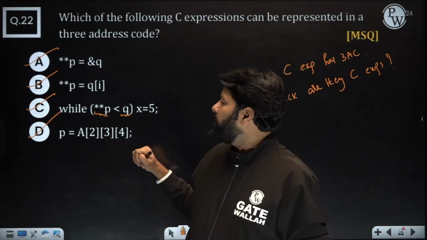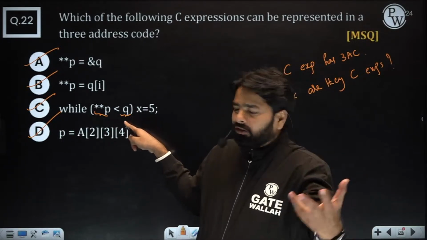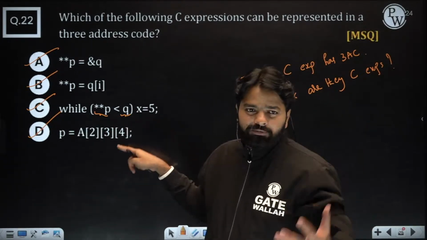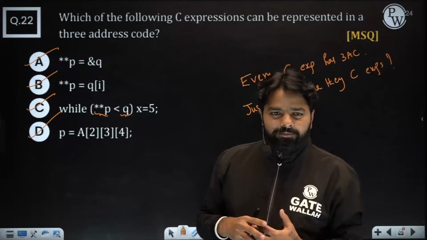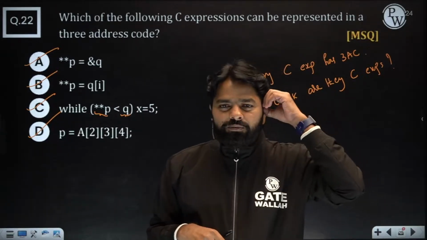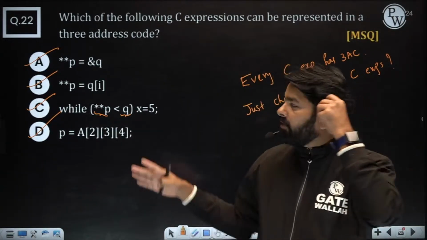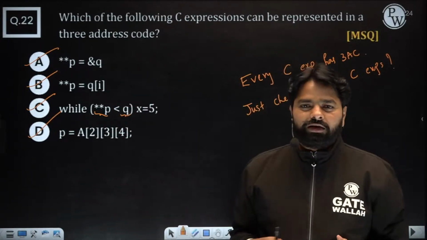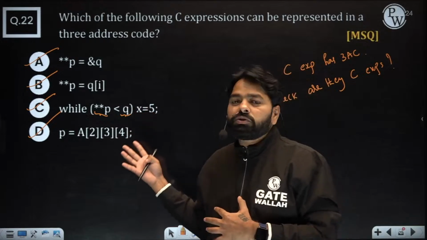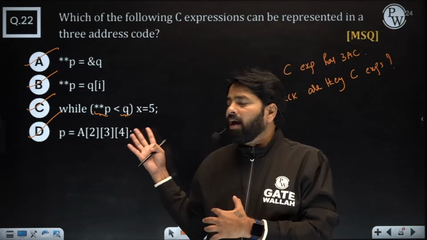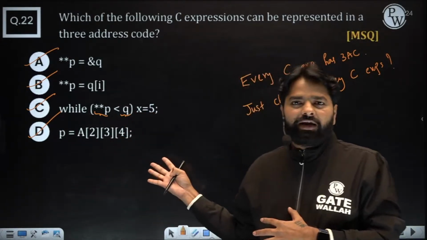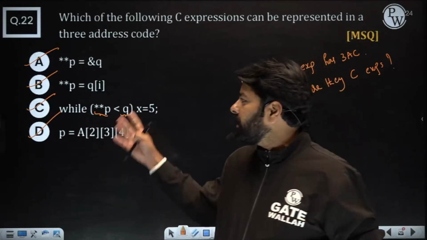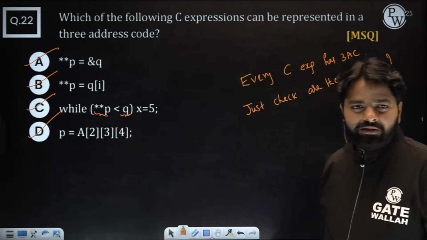Oh, P is a double pointer and Q might be the integer and X might be the integer. So in that case, it works, right? Assume there is no compiler error while understanding this question. This question you need to check logically, by assuming there is no error, because these are valid expressions. You can make it valid if not valid, because the C compiler allows them.